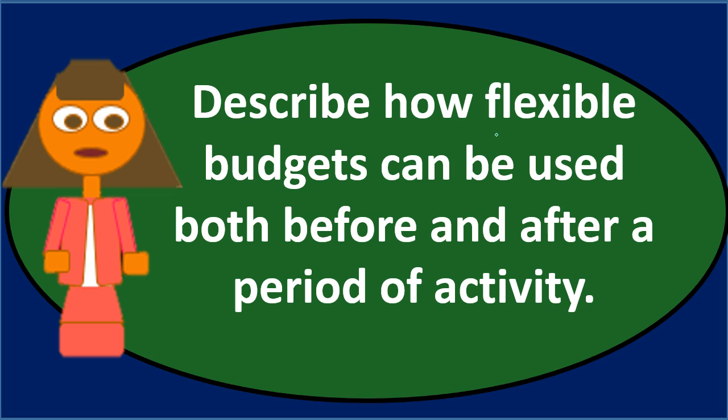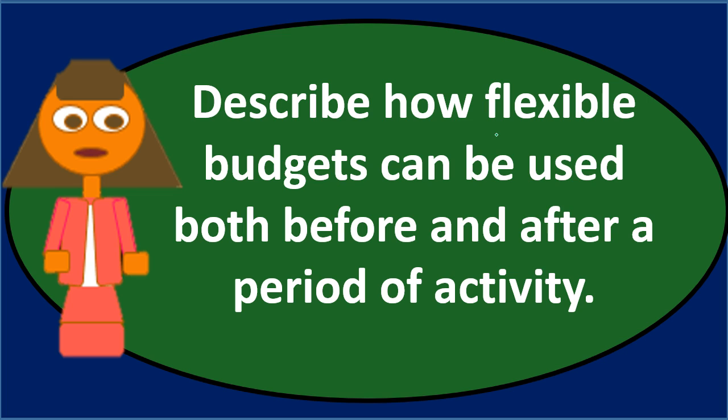Therefore we'll have sales minus the variable costs gives us the contribution margin minus the fixed costs. So the format of the flexible budget will be different, breaking that information out by behavior of the costs, allowing us to make the flexible budget flex, meaning we can make a different budget for different production levels.